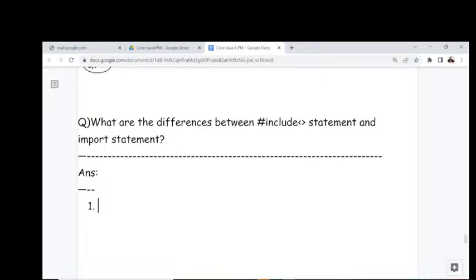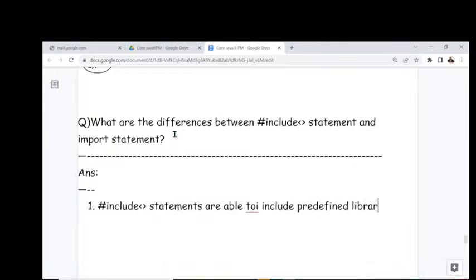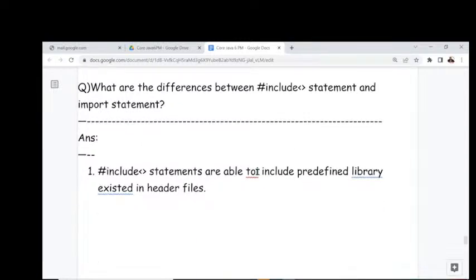The very first point I'm telling you, observe carefully. What are the differences between the #include statement and the import statement? The very first point is what each of them is doing: what the #include statement is doing, and what the import statement is doing. Your answer is very clear. #include statements are used to include predefined library files existing in header files. Am I right or not?